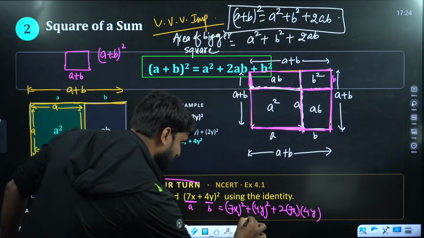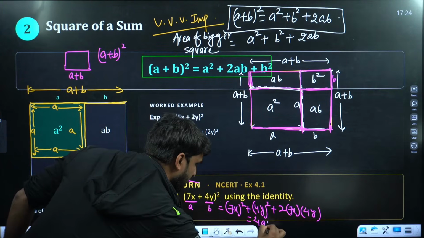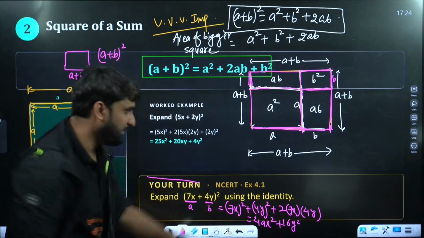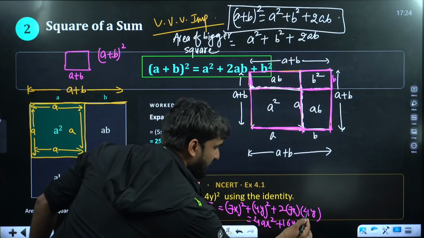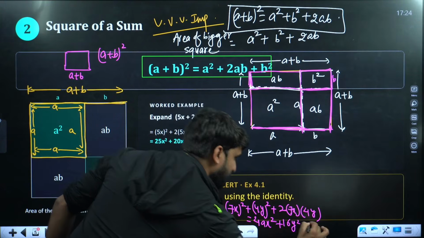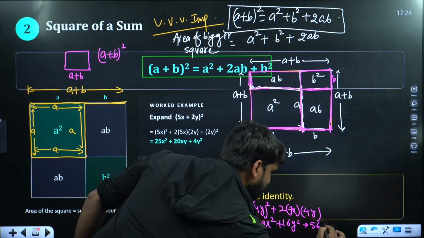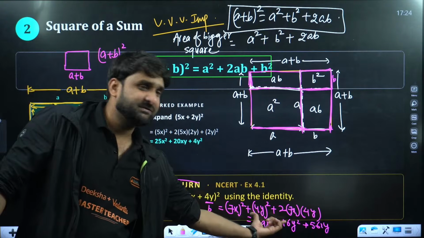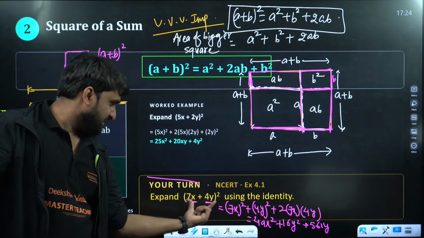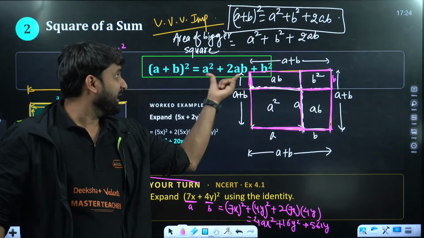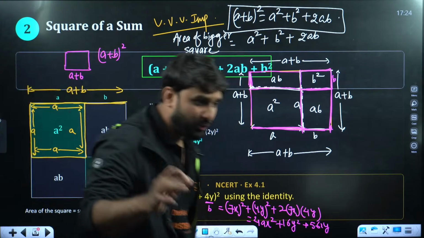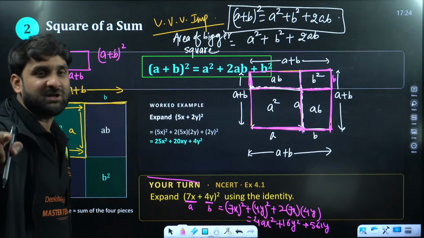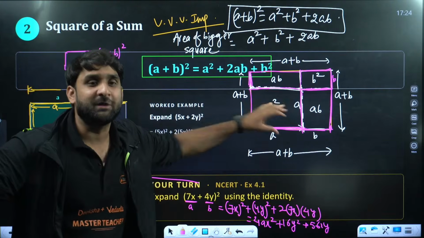Now solve the answer. So (7x) square will be 49x square, (4y) square will be 16y square, and this is 2ab. So 7 fours are 28, 28 twos are 56, 56xy. This is the answer, everyone. We have expanded this with respect to a square plus b square plus 2ab. I hope this is clear to all. Very good, everyone. Are you guys enjoying the session? So this is the magical way we can prove (a + b) whole square.